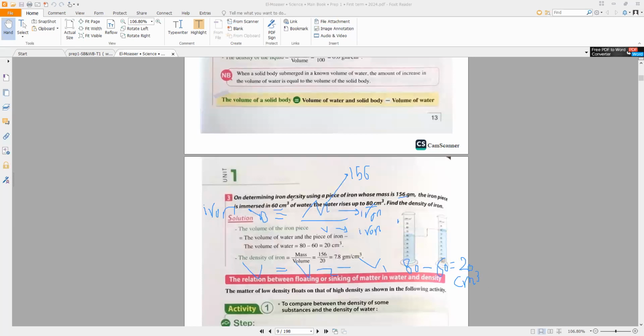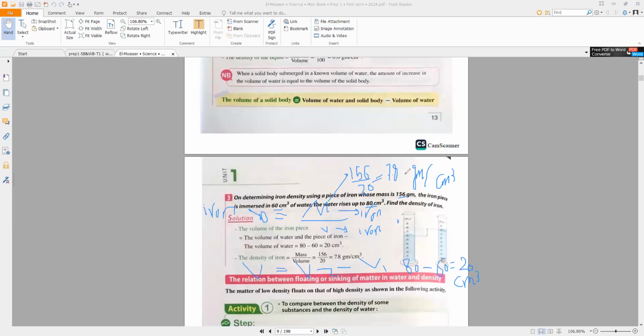So you have the mass of iron, which is 156. The volume of iron is 20 cubic centimeter. So we can calculate the density of iron. The density of iron equals 156 divided by 20 equals 7.8 what? Gram per cubic centimeter. Why gram per cubic centimeter? Because you calculate the density, and the measuring unit of density is gram per cubic centimeter.